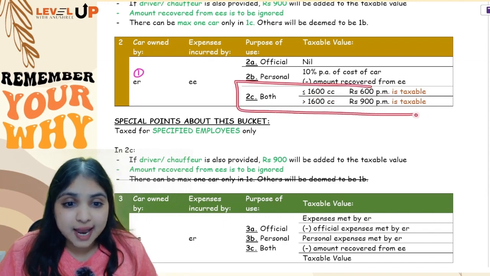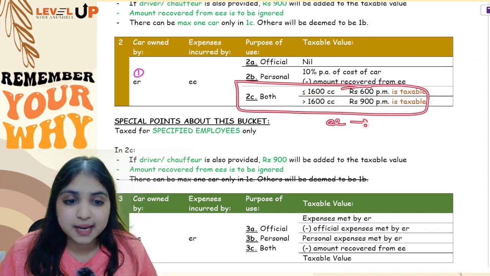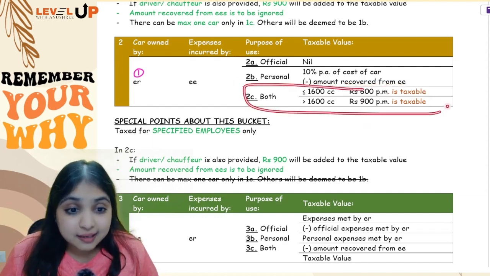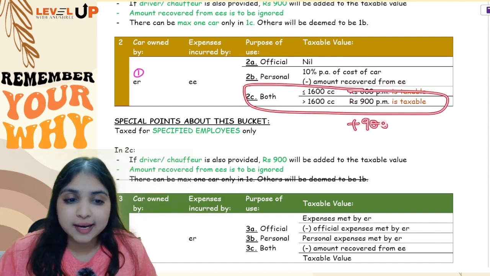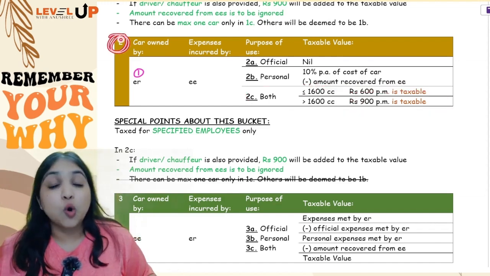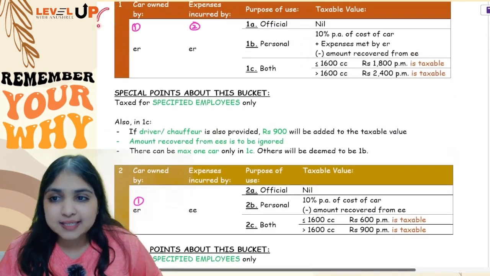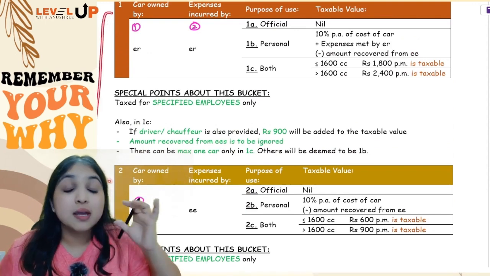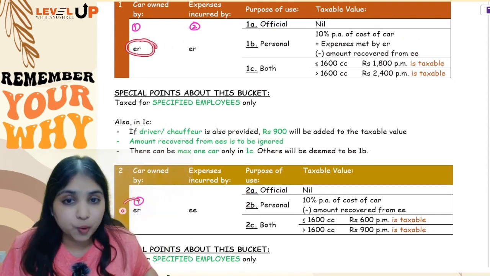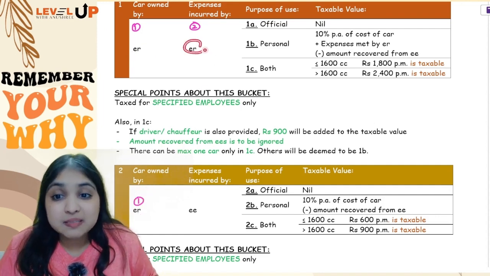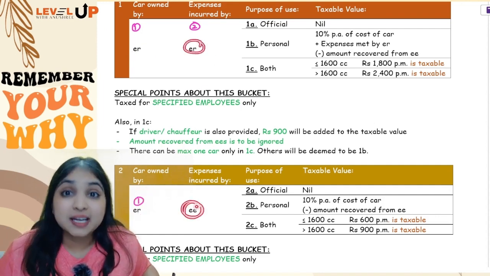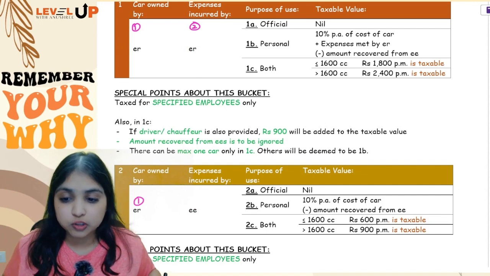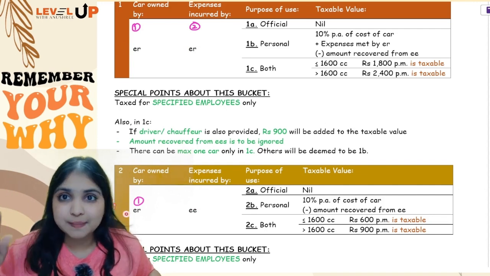Same point in this category: in case the employee has paid any amount to the employer, you generally subtract, but in this category, you should not subtract. And in this category, if a driver is also provided, you will add another 900 per month. And of course, yes, this bucket also, like the first bucket, first and second bucket will be taxed for specified employees only. See, in the first and second bucket, what is common? In both these buckets, a car is owned by the employer. The difference is, in the first bucket, expense is also by the employer. In the second bucket, expense is by the employee. So in the first bucket, the employee is getting two benefits, car also, expense also. But in the second bucket, the employee is getting only one benefit, which is the car benefit.